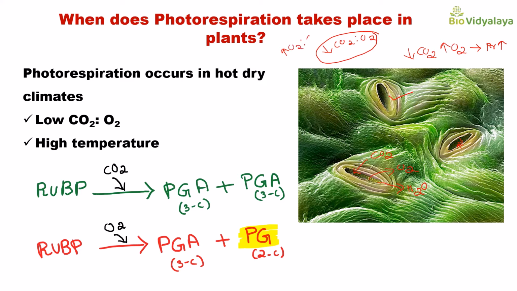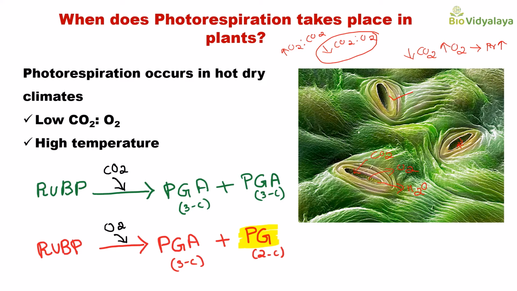In such conditions photorespiration will increase. Also, RuBisCO has high affinity to oxygen when temperature increases. At higher temperature, RuBisCO has high affinity to oxygen. But at mild temperature, RuBisCO has high affinity to carbon dioxide.